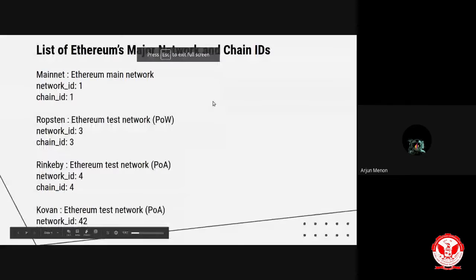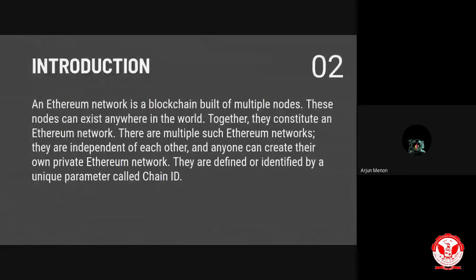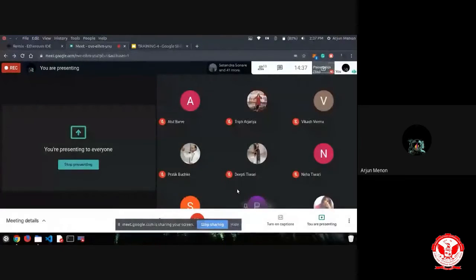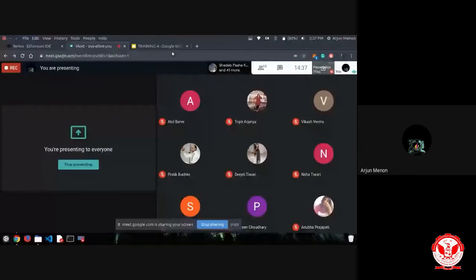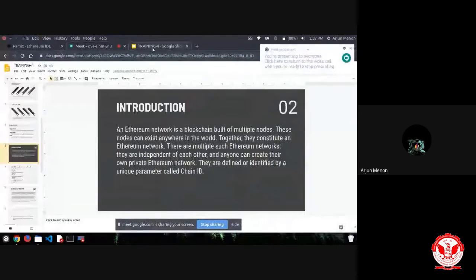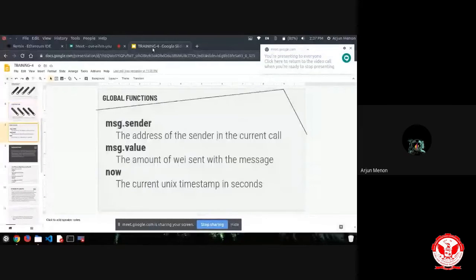From which topic did I get disconnected? Can someone please tell me from which portion I got disconnected? Have I covered the introduction part in which we discussed Ethereum networks after fallback functions? So you didn't get the global functions, right?